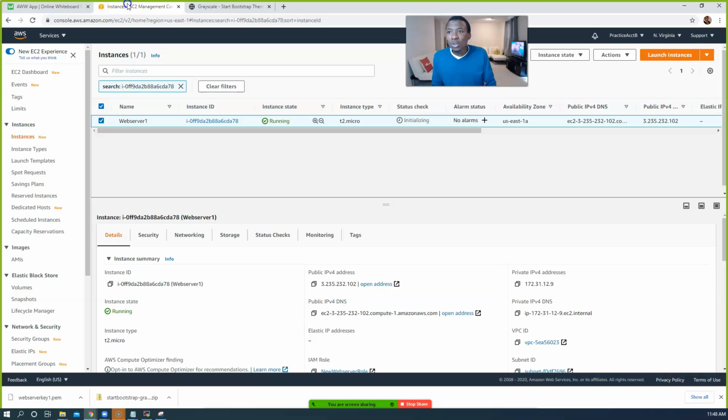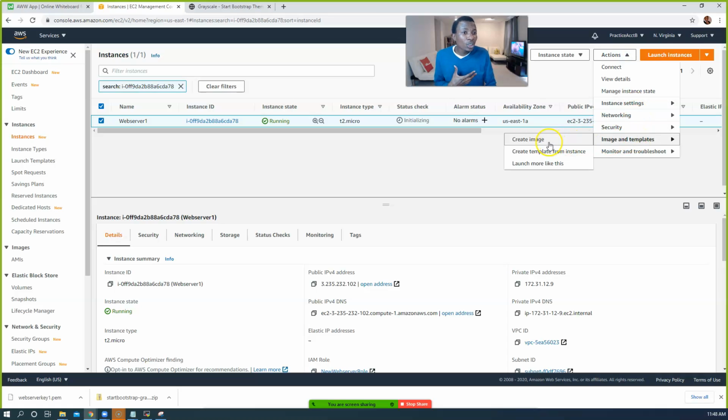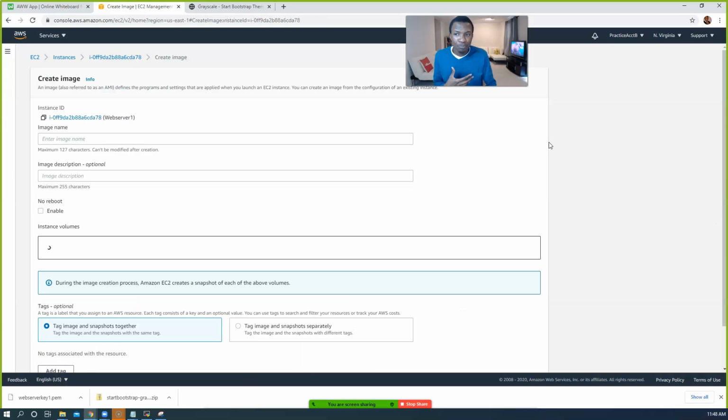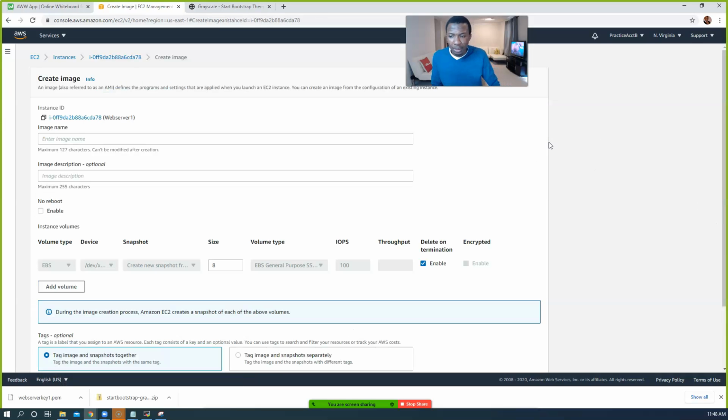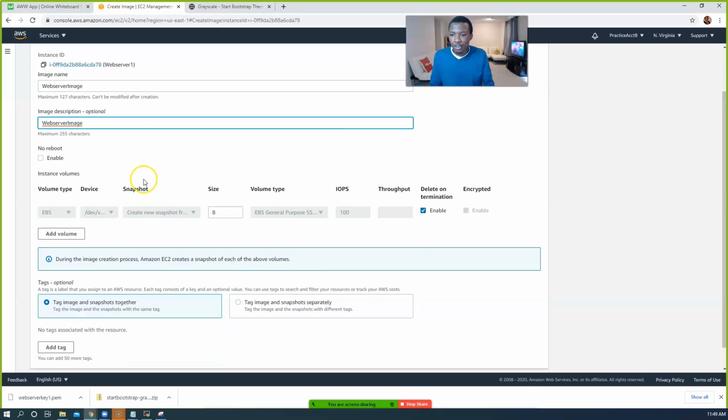We're a little short on time, so let's go ahead and create an AMI for this server. How do we do that? Click the server, click on Actions, click on Image and templates, click on Create image. Now let's give this a name real quick. Let's call this web server image. For the description, let's give it the same thing, web server image.